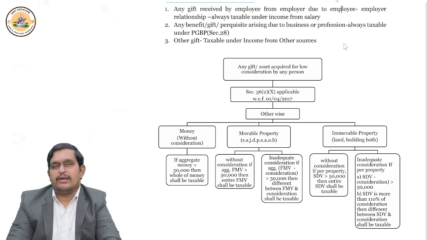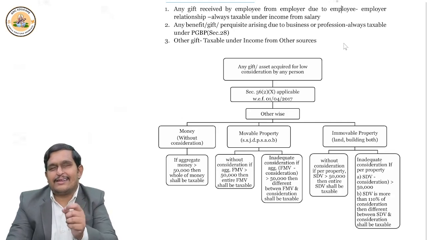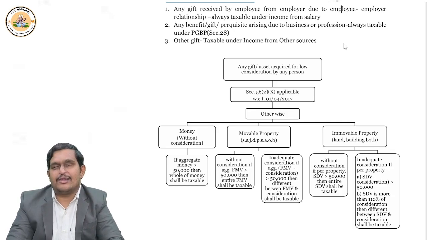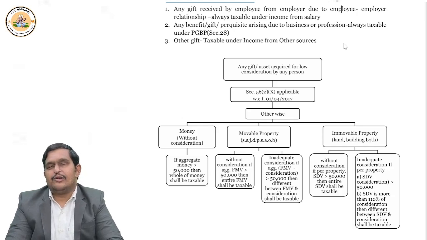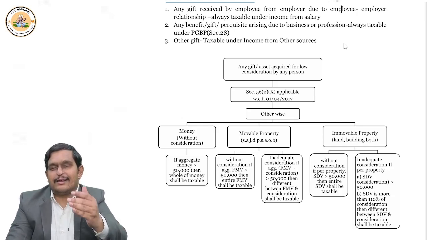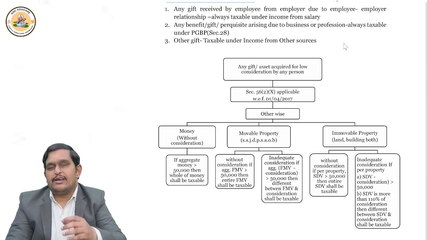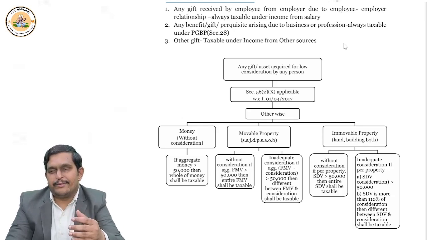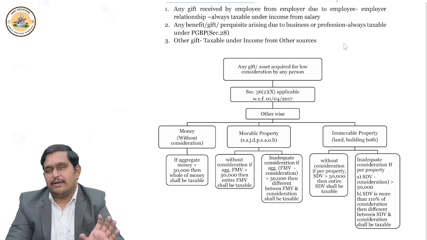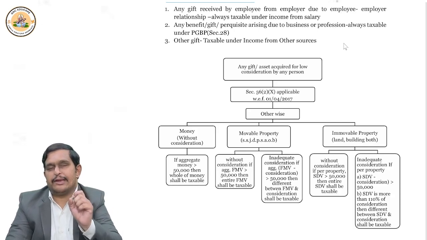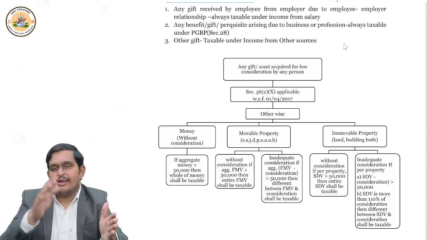But suppose example, if property is given for inadequate consideration, less consideration, in that case, what will happen? In that case, what happens is simply you have to check what is the stamp duty value, what is the consideration. The difference between the two, is it 50,000, more than 50,000 or not? If suppose it is more than 50,000, the difference between stamp duty value, sale consideration, more than 50,000.